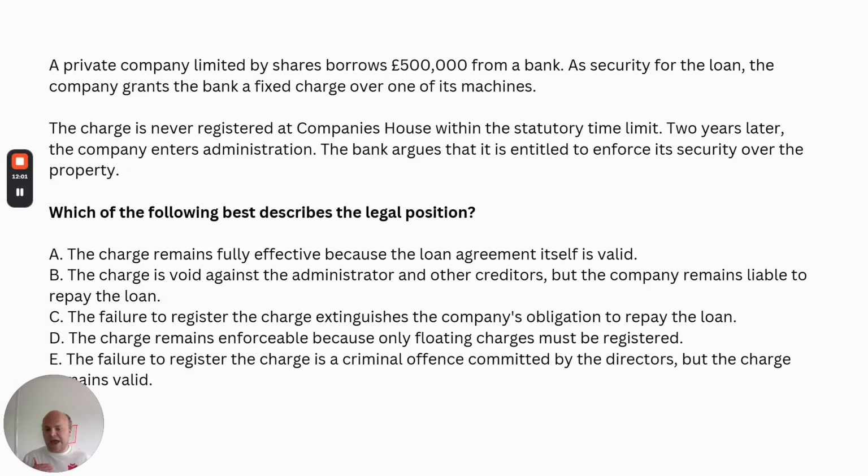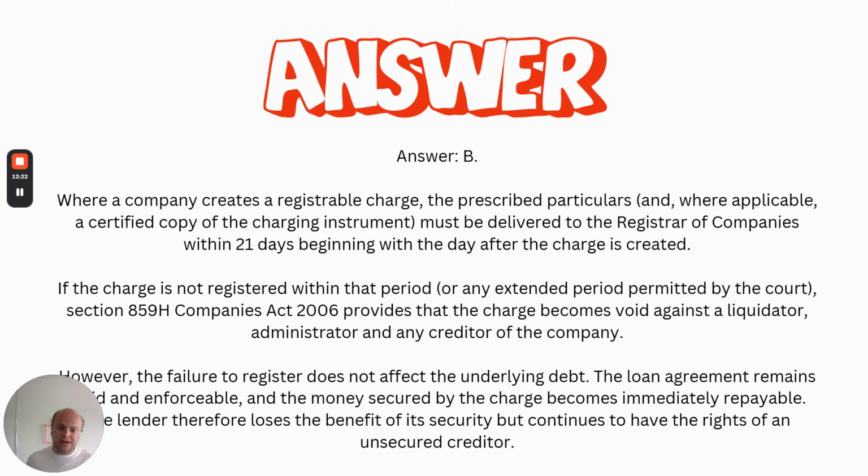Just note that the other answers are incorrect for various reasons, but C is incorrect because it states that the failure to register extinguishes the obligation to repay the loan. As I've mentioned, the loan obligation remains, but it is now immediately repayable. And it's not a criminal offence to fail to register, as E states that it is. So B is the correct answer here.